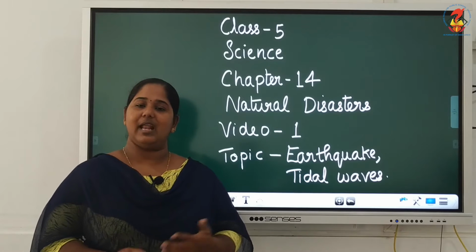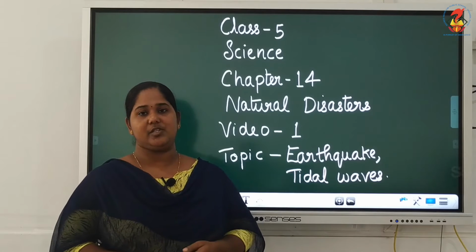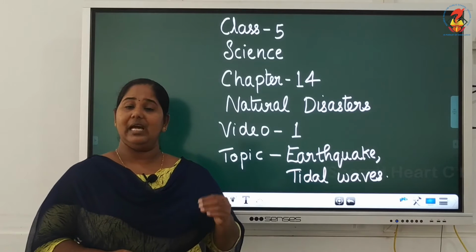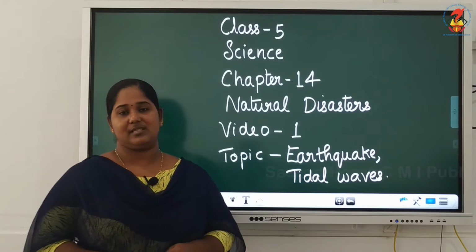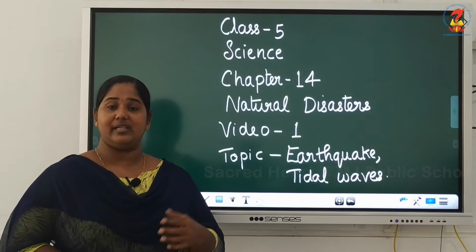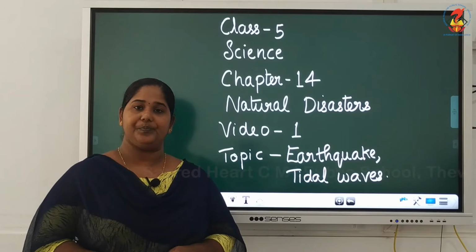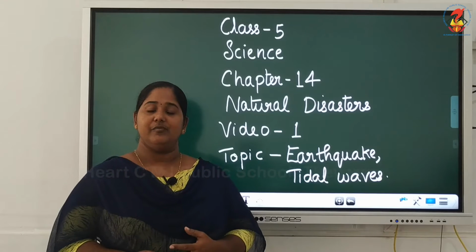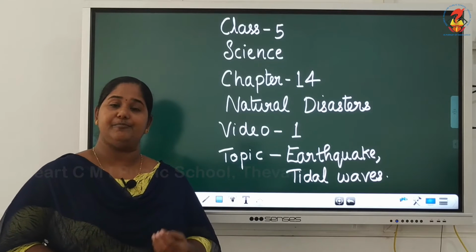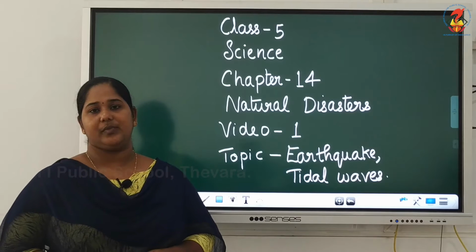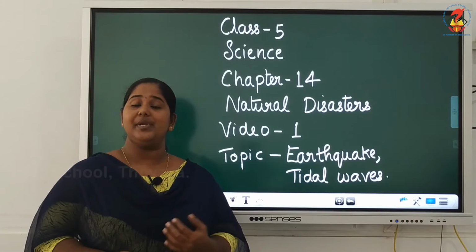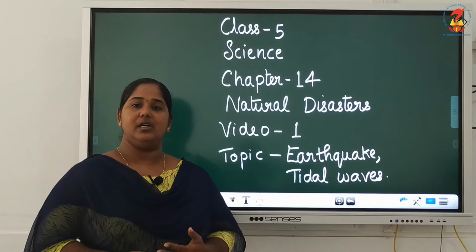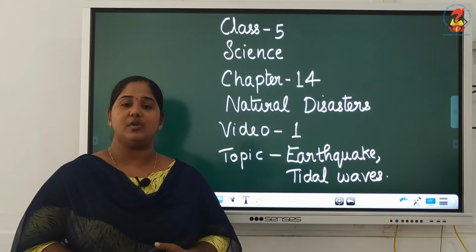Natural disasters are actually created by nature, but sometimes we make a way for these natural disasters due to our activities, like disturbing the balance in nature. A disaster is an event which causes damage to life, property and environment. Disasters happen in different ways due to the change in temperature, pressure and magnetic force of the earth.